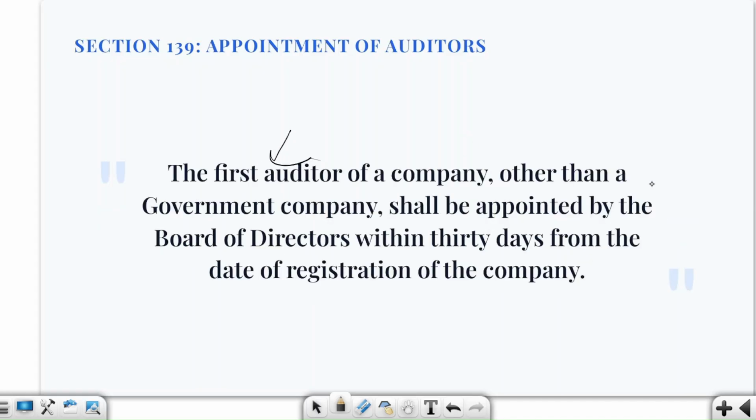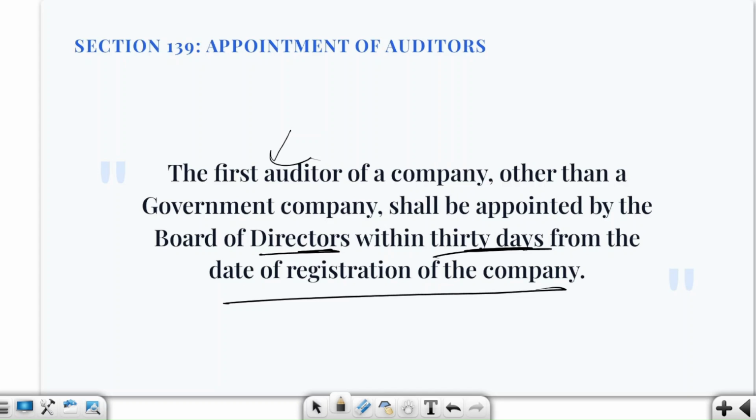And the first auditor of a company other than a government company shall be appointed by the BOD within 30 days from the registration of the company. So basically we are talking about few important things here. We are saying that okay, the auditor appointed at the first AGM is not necessarily the first auditor. Why?